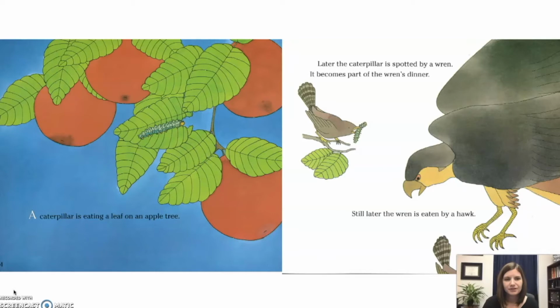A caterpillar is eating a leaf on an apple tree. Later, the caterpillar is spotted by a wren and becomes part of the wren's dinner. Still later, the wren is eaten by a hawk.